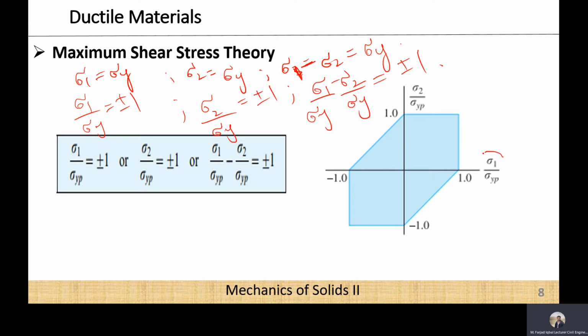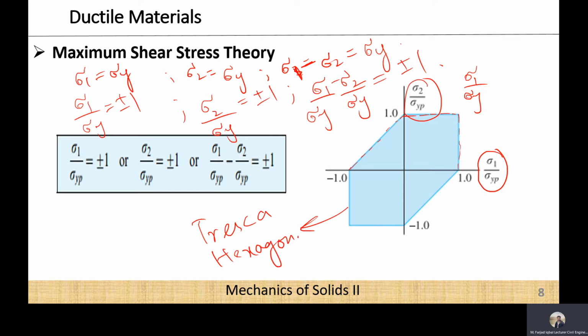And if you plot sigma 1 over sigma yp on this axis and sigma 2 over sigma yp on this y-axis, you will get this kind of failure shape or failure limit. This shape, by the way, is also called the Tresca hexagon. Okay, so now you will calculate sigma 1 over sigma yp and sigma 2 over sigma yp for your material.